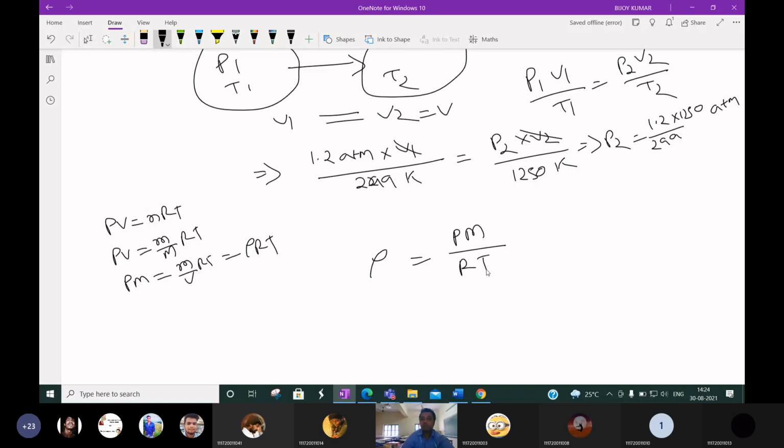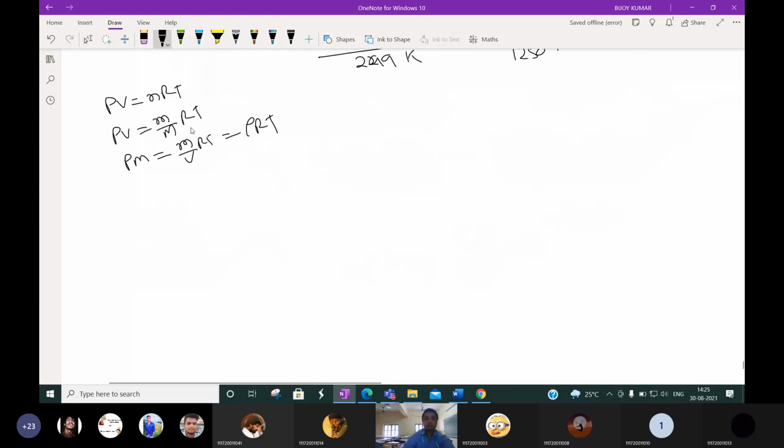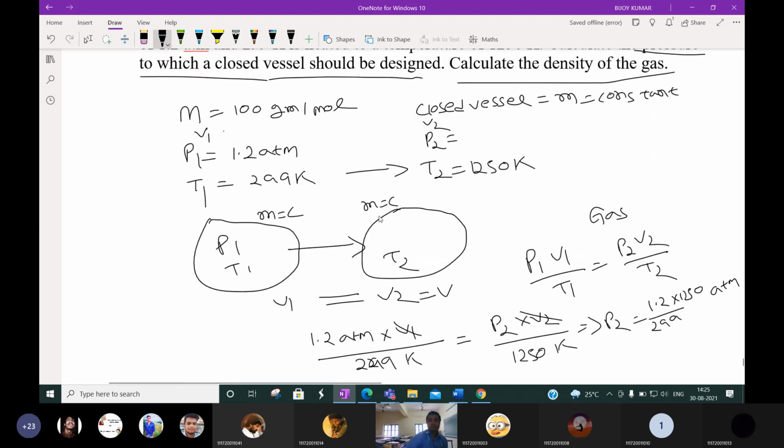Okay, so what is the value of P? It is 1.2 atmosphere. What is the molecular weight? Okay, let me write properly. The density is equal to PM by RT. Okay, all of you please calculate it. These are the information given. Please calculate and tell me what is the density.